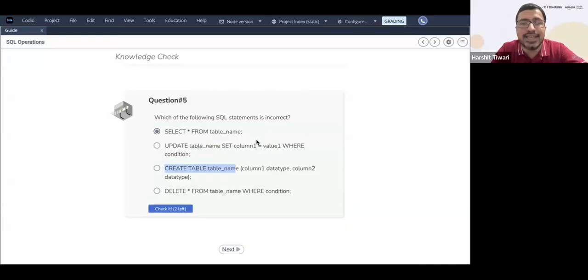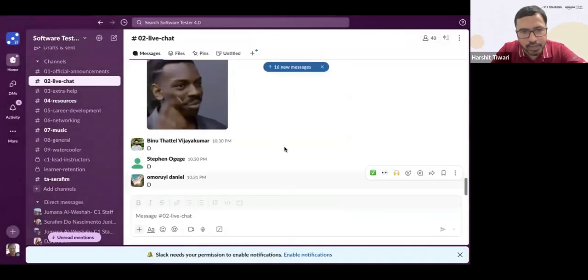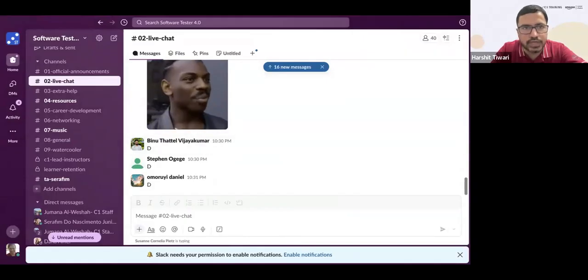Which of these is incorrect? Means the other three are correct, right? Three will be correct, one of them is incorrect. Which one of these is incorrect in the syntax? Bino says D. Stephen says D. Omri says D.